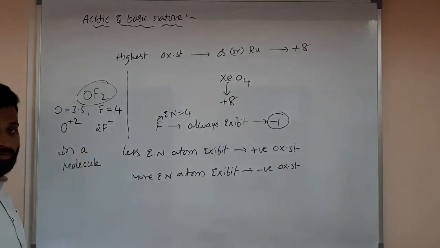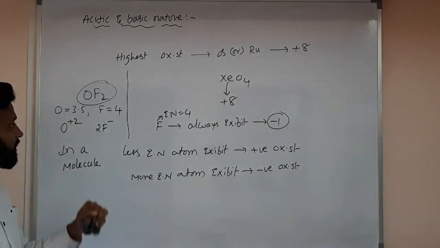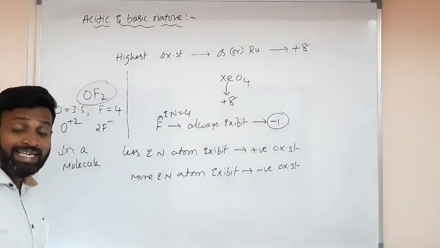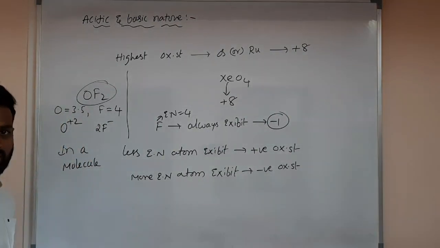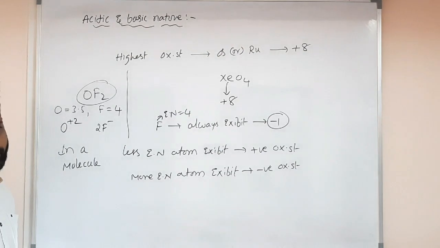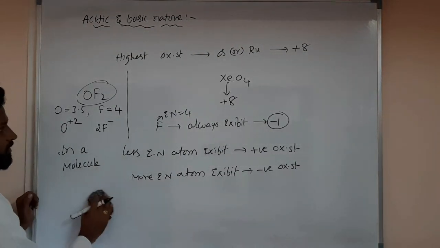So oxygen exhibits positive only with fluorine. Do you know why? The second most electronegative atom is oxygen; the first most electronegative atom is fluorine. Understood? So like this we have to remember all these things.